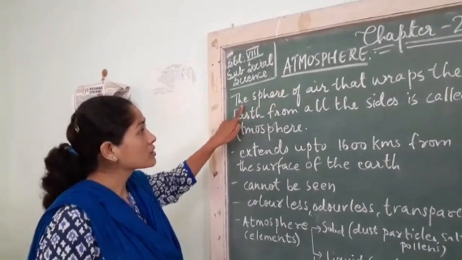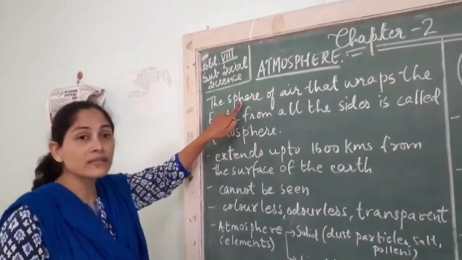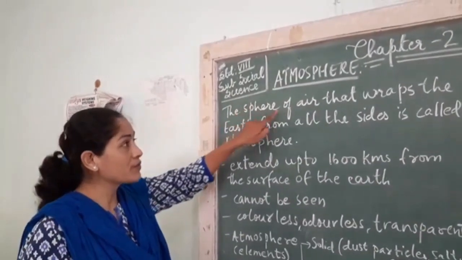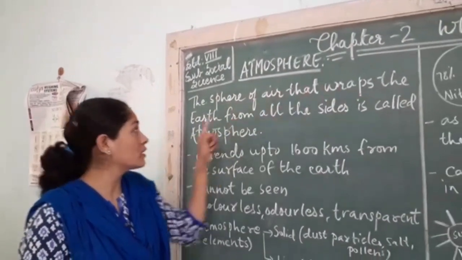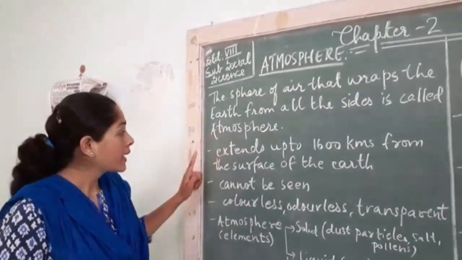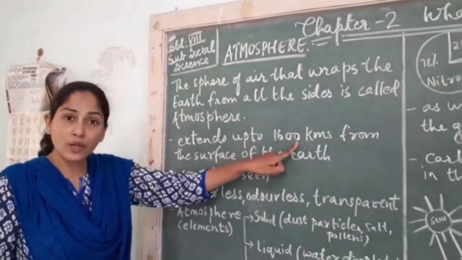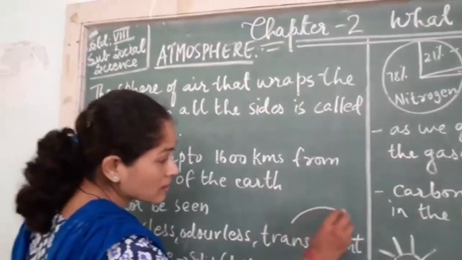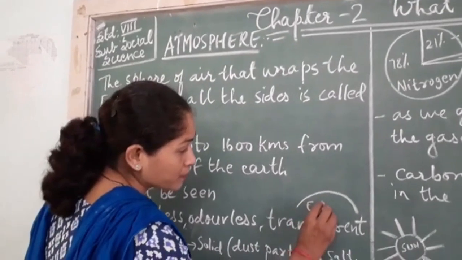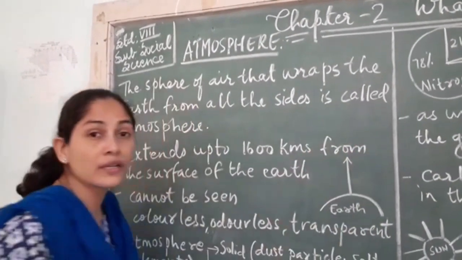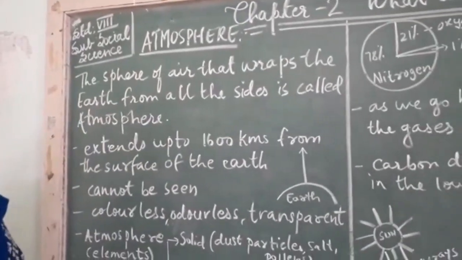Atmosphere, the sphere of air. We have learned what is the meaning of sphere. Sphere means layer. So the sphere of air that wraps the earth from all the sides is called atmosphere. It extends up to 1600 kilometers from the surface of the earth. See, this is our earth. So this layer extends up to 1600 kilometers above the surface of the earth.